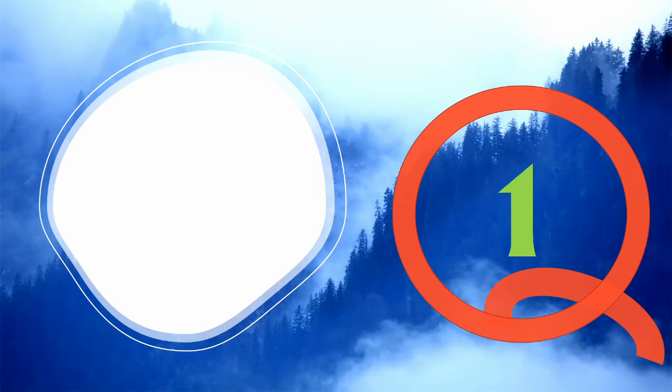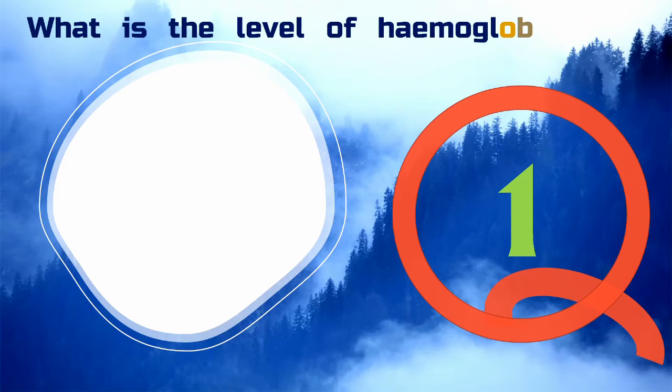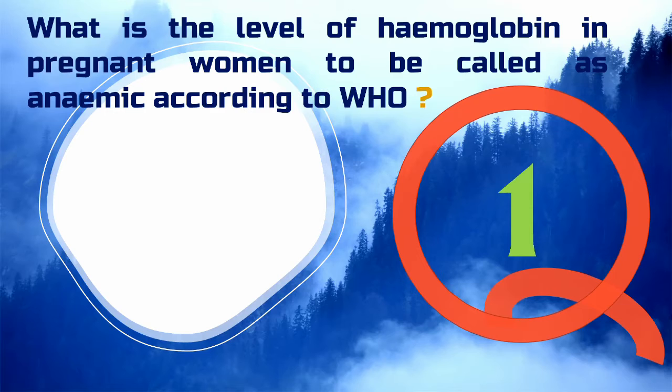The very first question asked is, what is the level of hemoglobin in pregnant women to be called anemic according to World Health Organization? Option A is below 11, option B below 12 and option C is below 13. The correct answer to this question is option A, below 11. This is the level of hemoglobin at which a pregnant woman is considered anemic according to World Health Organization.